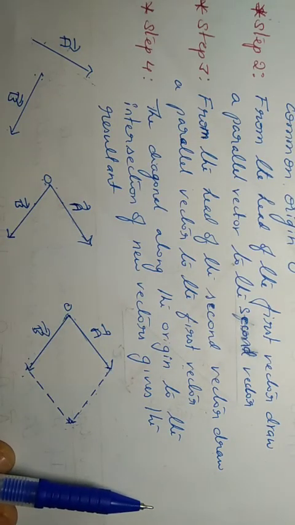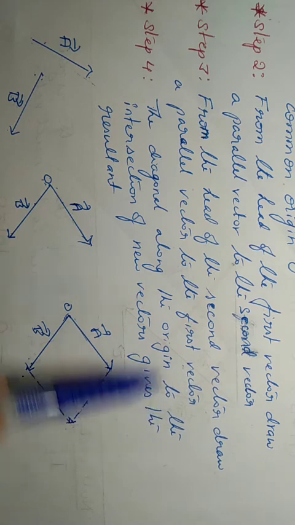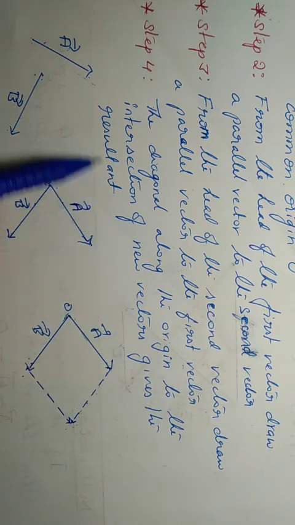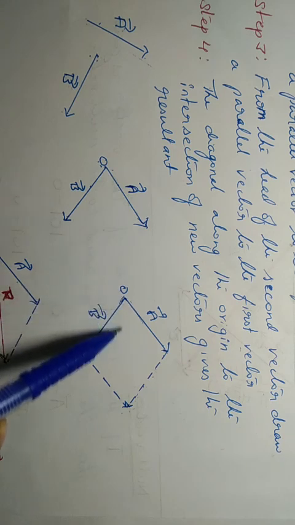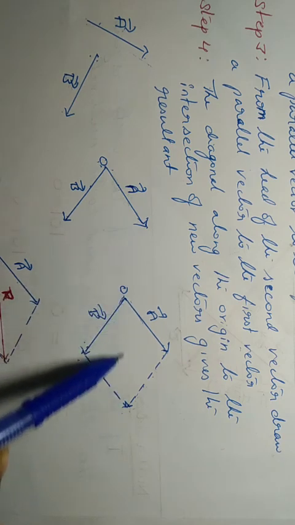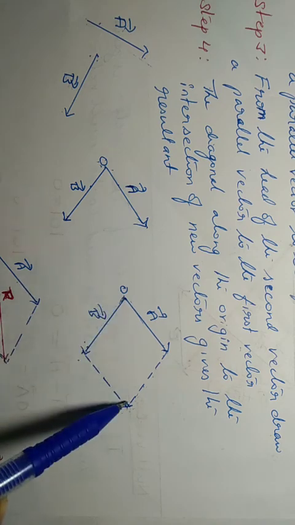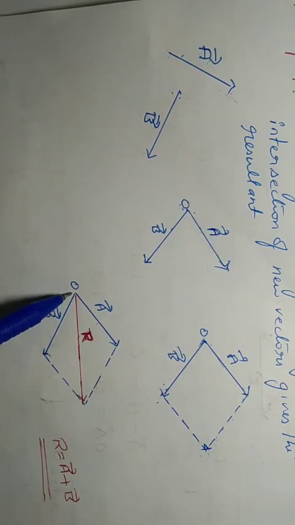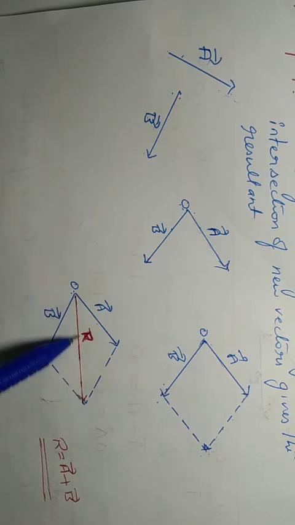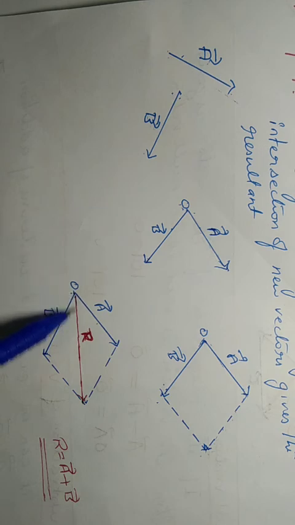So next, what is step 4? The diagonal along the origin to the intersection of new vectors gives the resultant. So this is the origin. So this is a diagonal. Along the origin, this will be the diagonal. Join this diagonal and intersection. I have joined here the diagonal and intersection, join these 2 points. So this will be the resultant. Okay, so this will be the resultant.